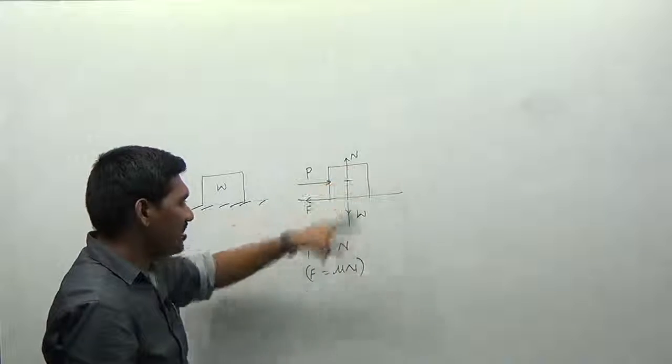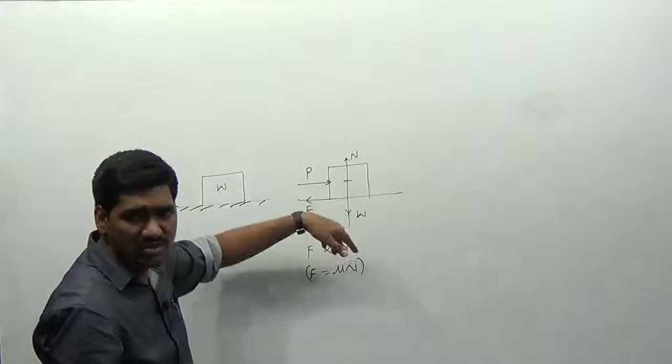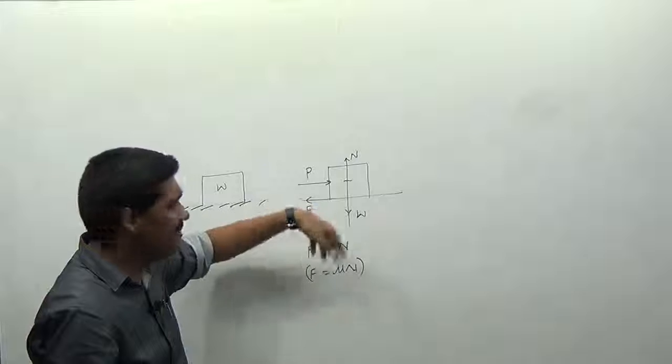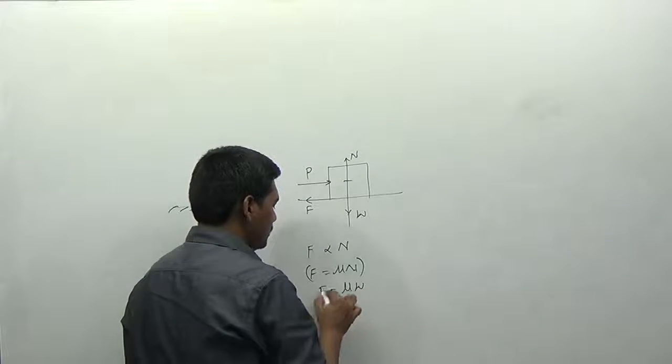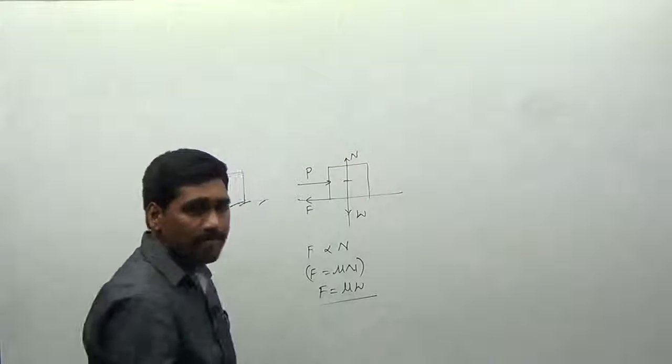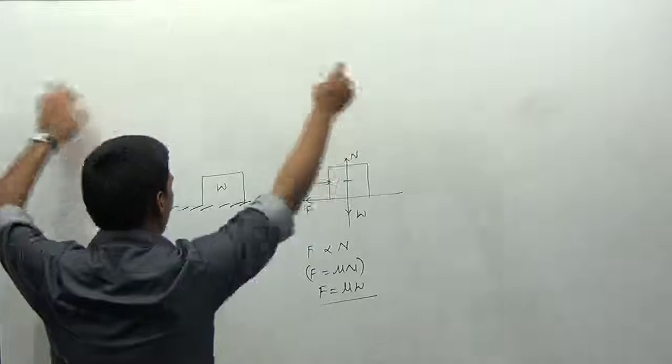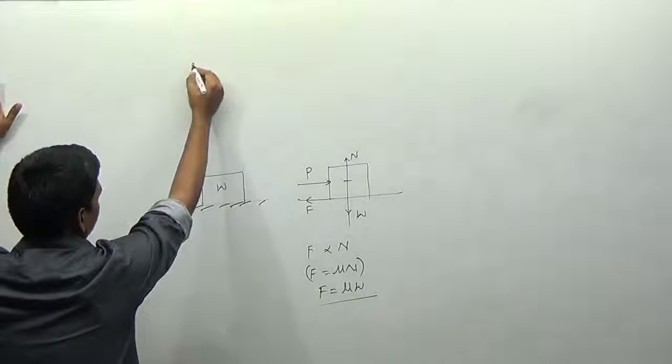And we can write the value of N: if you go for sigma Fy is equal to 0, you balance the forces in equilibrium. And I can say F is always equal to mu into W here. This is the important relation we can get. Okay, we are in the concept of friction.